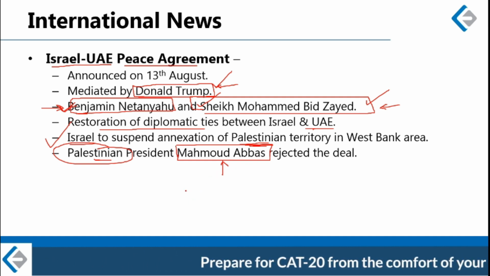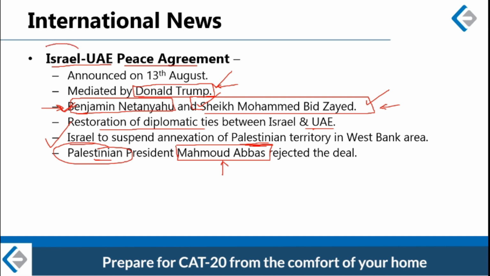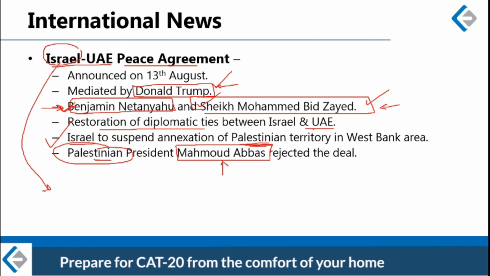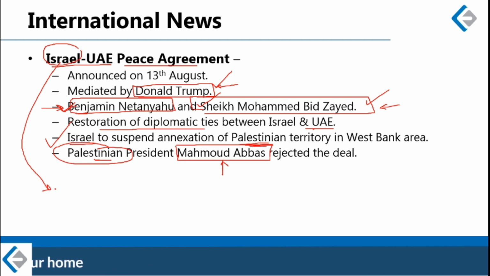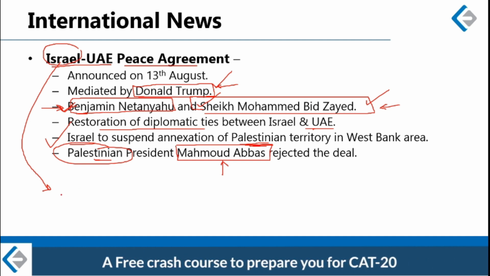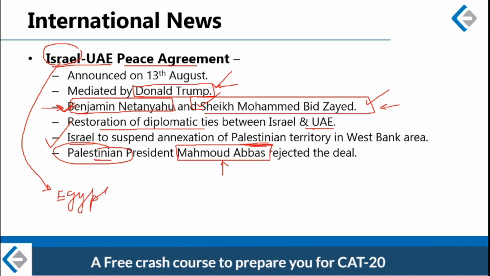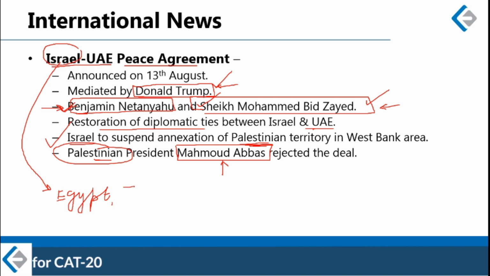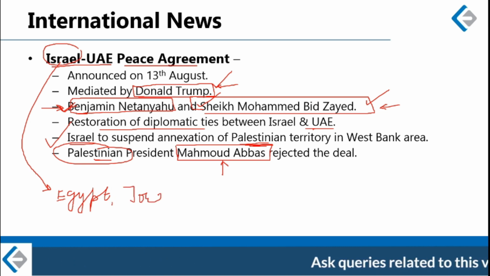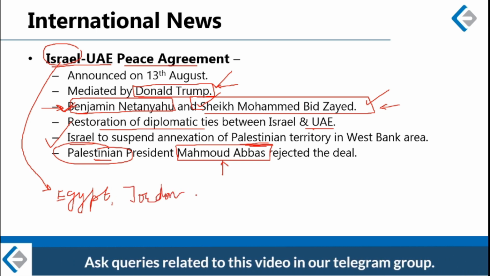There are only three countries in the Arab world which recognize Israel as a separate country. Obviously, I'm talking about the Arab world. The first country is Egypt, the second country is Jordan, and the third country now will be UAE.